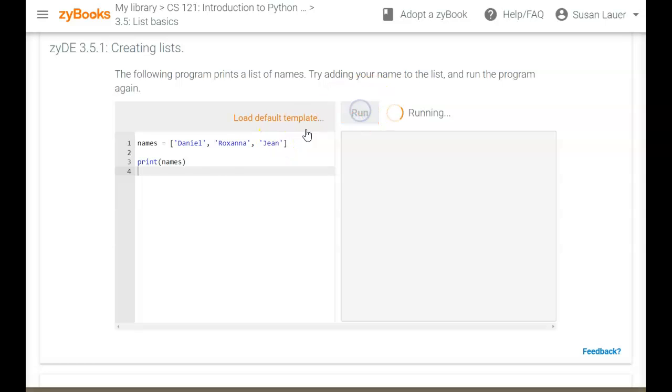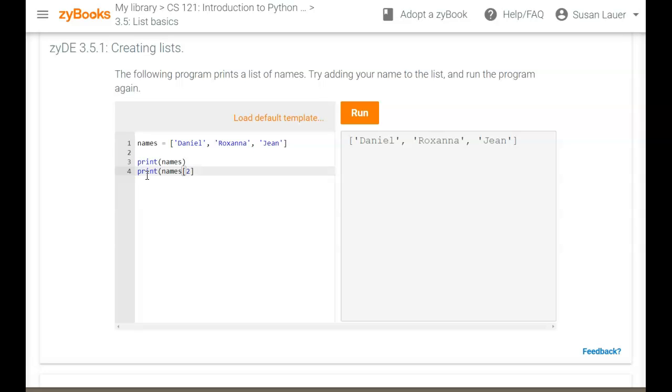So if I run this, it should print out my names, and it's good to run it because you can see exactly what it's going to print out. So print names, it looks like this. I could also have it print one of the indices. So if I come back over here, I can put print names bracket 2.